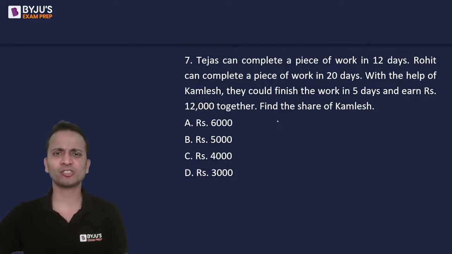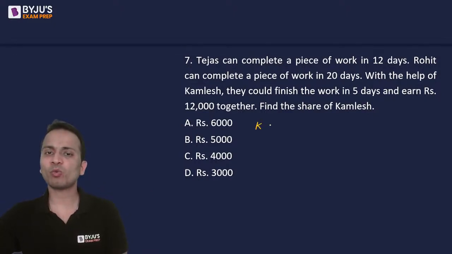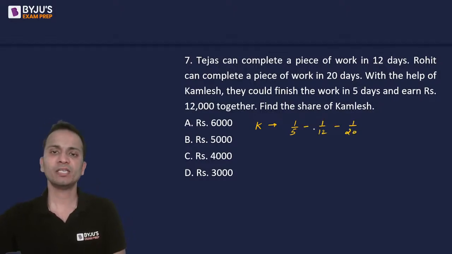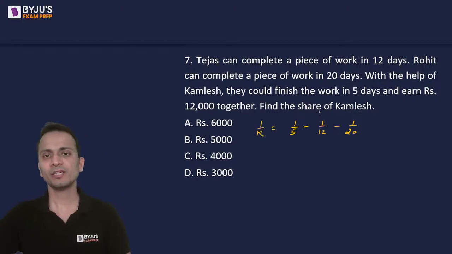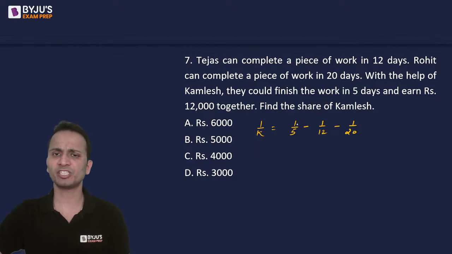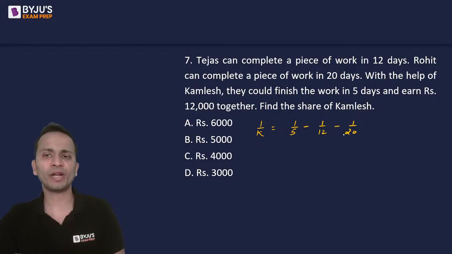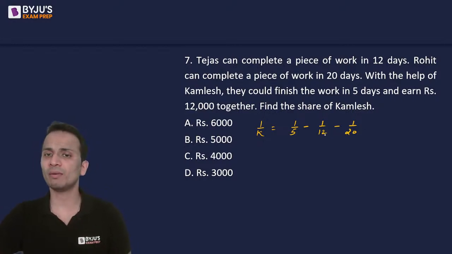So I should now start solving this. We'll first of all find out the number of days taken by Kamlesh to finish the piece of work. So 1 day work of Kamlesh will be 1 by 5 minus 1 by 12 minus 1 by 20. I can write it as 1 upon k. Okay, so 1 upon k can be written as 1 by 5, because all three of them could finish the work in 5 days, right? Then 1 by 12 is for Tejas and 1 by 20 is for Rohit. So net 1 day work minus 1 day work of Tejas and 1 day work of Rohit will give me 1 day work of Kamlesh.